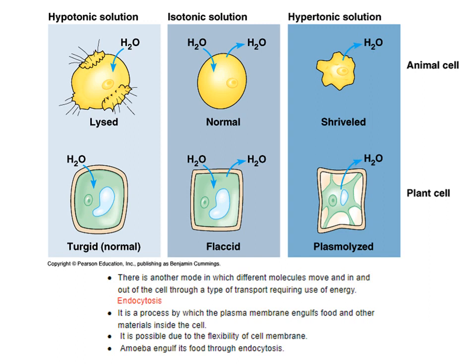This condition where a gap is formed between the plasma membrane and cell wall is called plasmolysis, and such a plant cell is called a plasmolysed cell. These are the three types of solutions and the movement through osmosis.